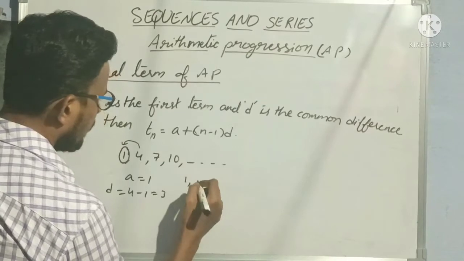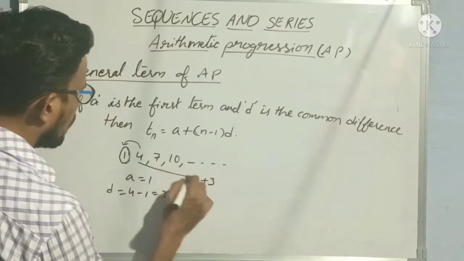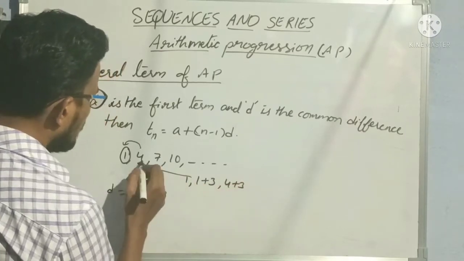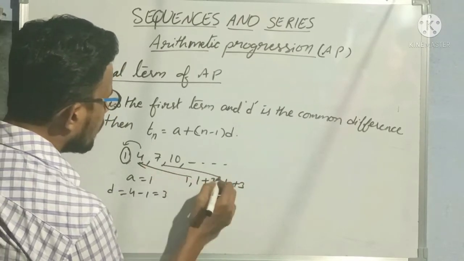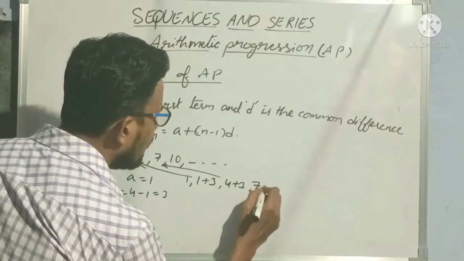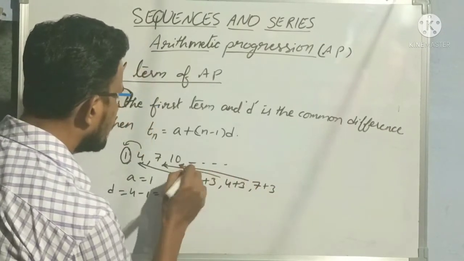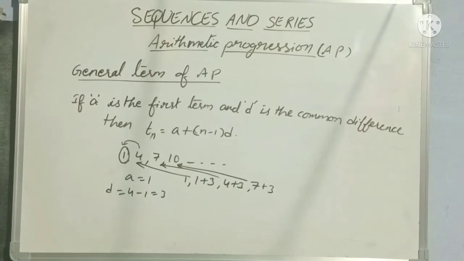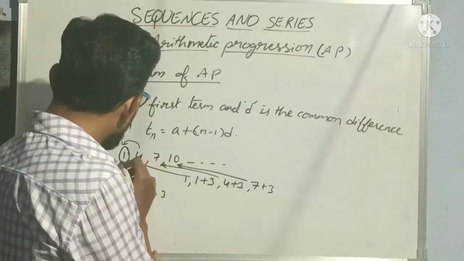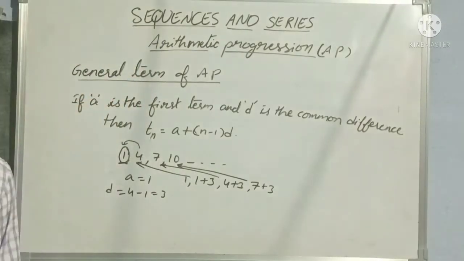See here, 1 plus 3 is 4. Again, to 4 I am adding 3 to get 7. Again, to 7 I am adding 3 to get 10. Understood everybody? So for the first term we are not adding any common difference, right?